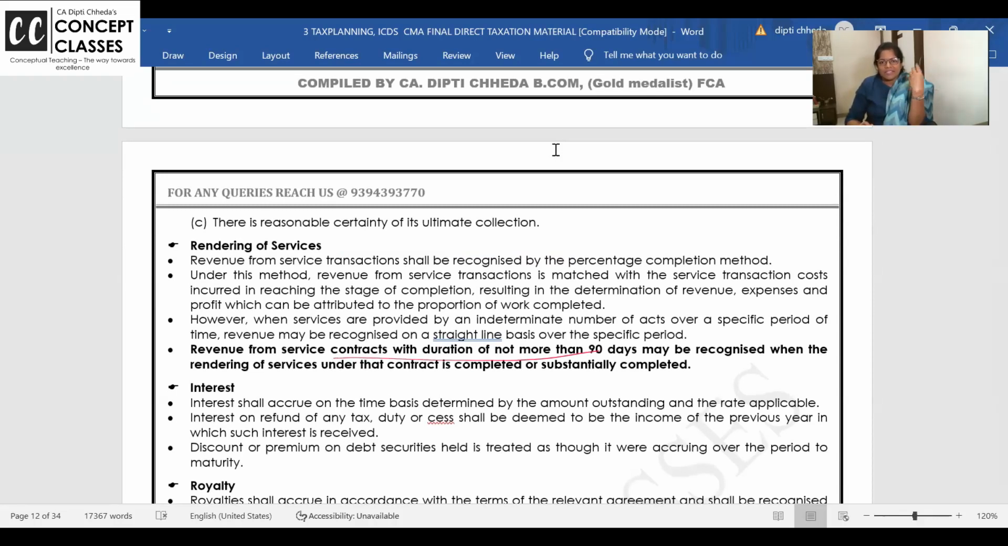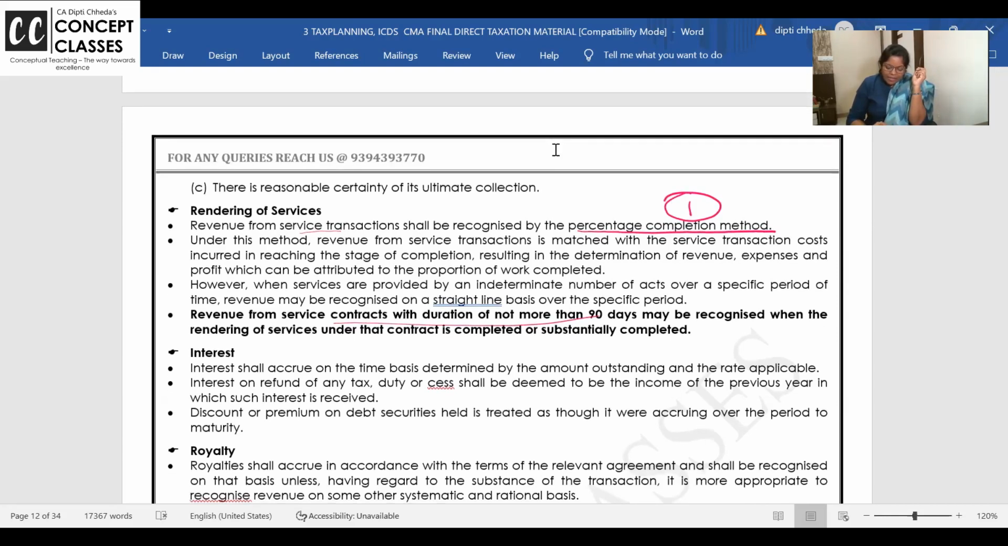Services, parlor services, teaching services, providing of Swiggy and Ye and Bo services. How do you recognize your income? Generally, service cases recognize the income by the percentage of completion method, if the service is for a long period. Under this method, the revenue is matched with the cost, and percentage of completion is 30%, then 65% to the next 35, then 80 to the next 15 and so on.